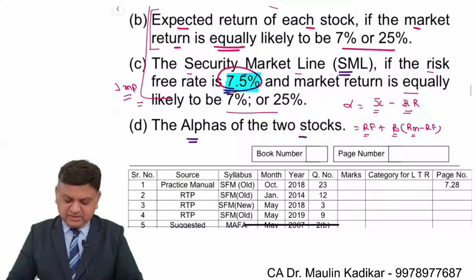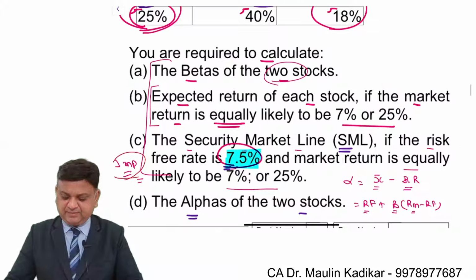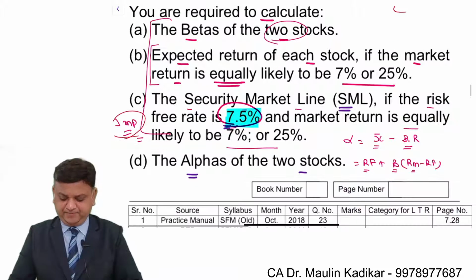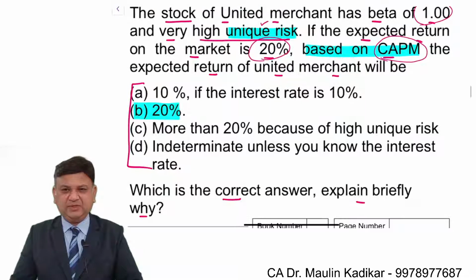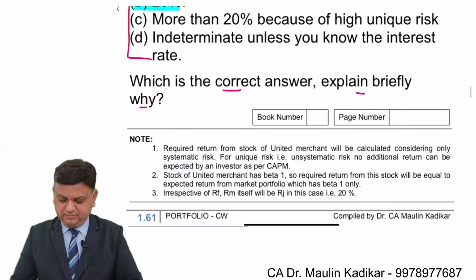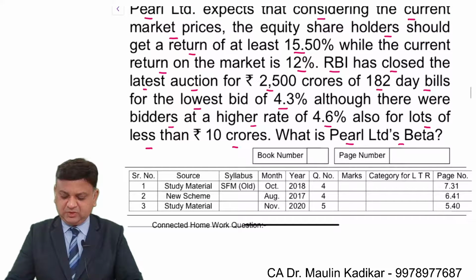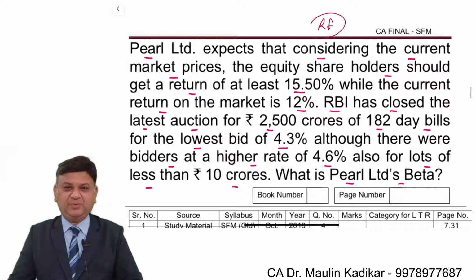In my opinion, this is the important question, except that everything is simple. Simple question, practice only. Over here, the calculation of the RF is important, except that it is simple.